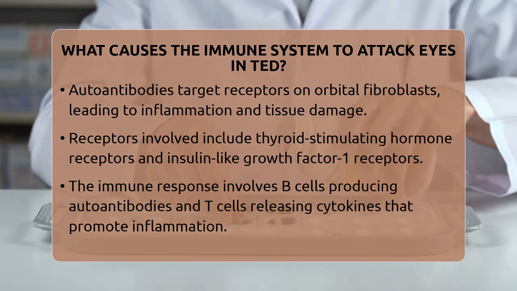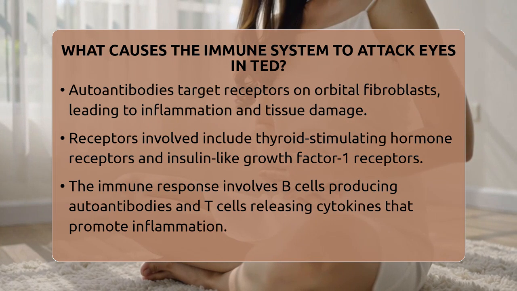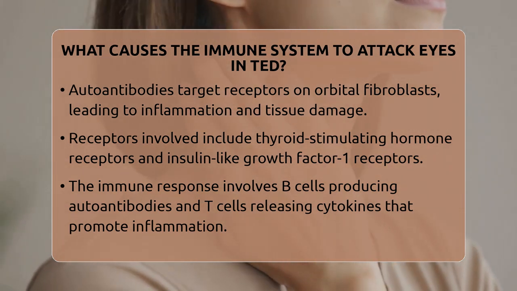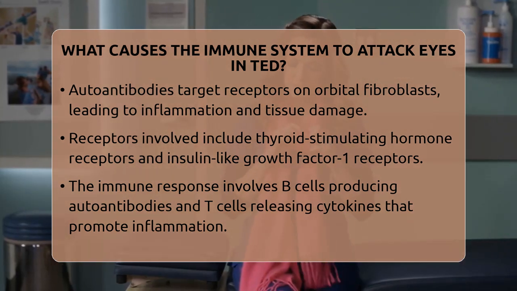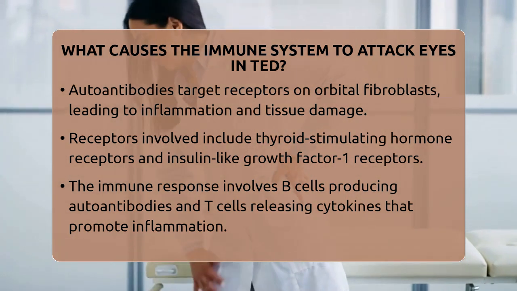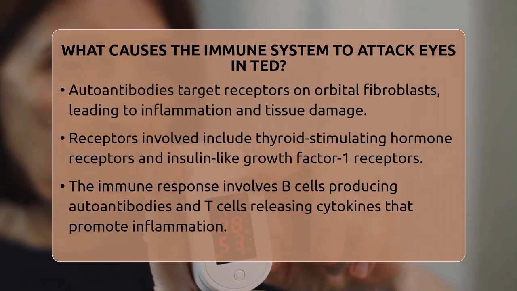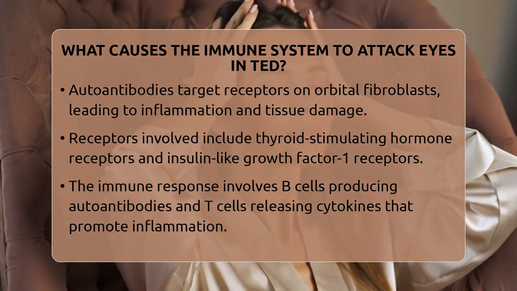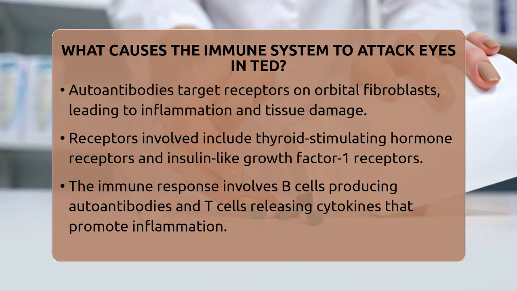In thyroid eye disease, the main targets are cells called orbital fibroblasts, which are found in the connective tissue behind the eyes. These cells have receptors called thyroid-stimulating hormone receptors and insulin-like growth factor 1 receptors. Autoantibodies in people with TED bind to these receptors, triggering an inflammatory response. This inflammation causes swelling of the tissues around the eyes, leading to symptoms like bulging eyes, eyelid retraction, double vision, and sometimes even vision loss.